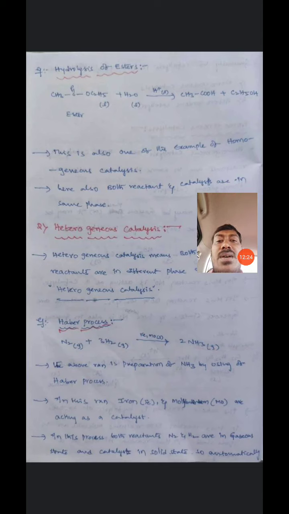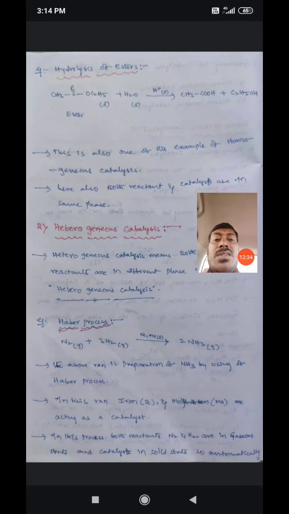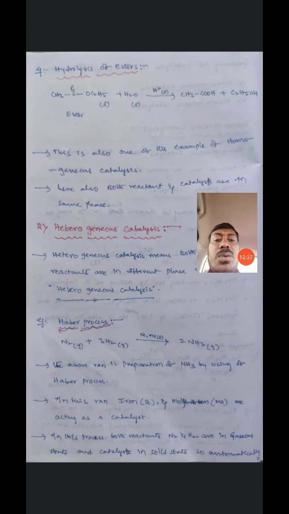The next example, hydrolysis of esters. This is the ester formula, CH3 C double bond O C2H5. This ester undergoes hydrolysis in the presence of H plus, and it forms acetic acid and alcohol, C2H5OH.